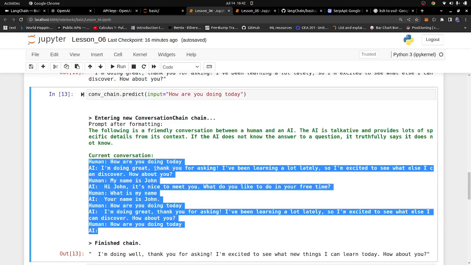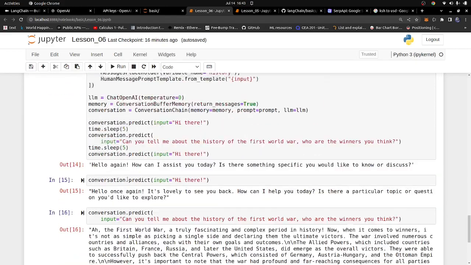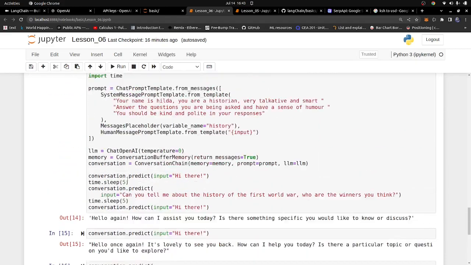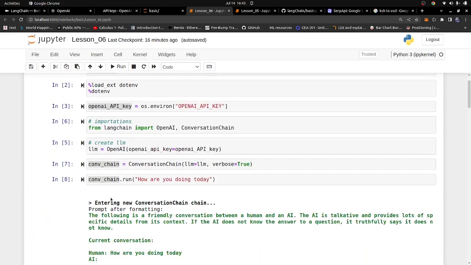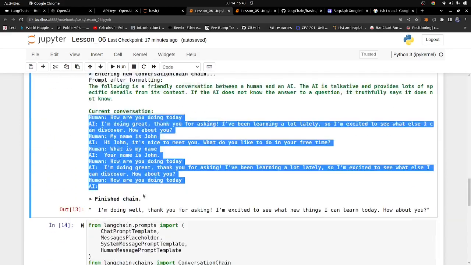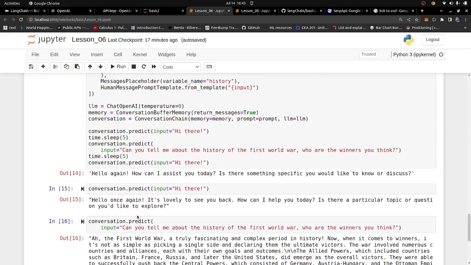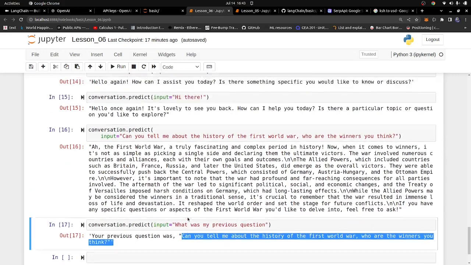We're running this in a Jupyter Notebook, so I don't know how it works in the background, but that's basically the importance of memory. If you want to understand it, try running this as a Python file, ask a question, let it respond, and then ask it what did I say previously. It probably won't remember. But if you're using memory, it's going to remember because it stores all that in the memory. It's telling you exactly what your previous question was, and that's the advantage of using a memory.